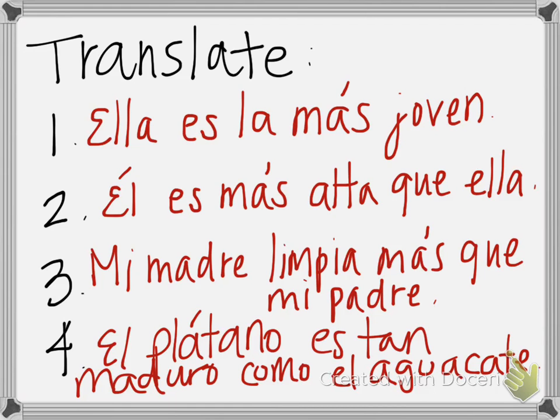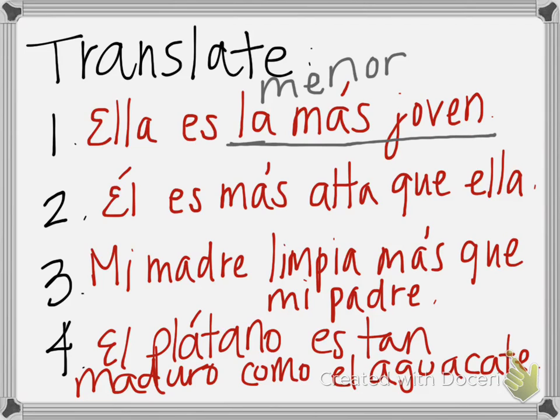Okay, here we have numbers 1 through 4. Just to talk about those a little bit. We have ella es la más joven. So she is the youngest, or she is the most young. Another way you could say this is ella es menor, so she is younger, okay? Now, because we have youngest in this, we actually need la más joven, okay?